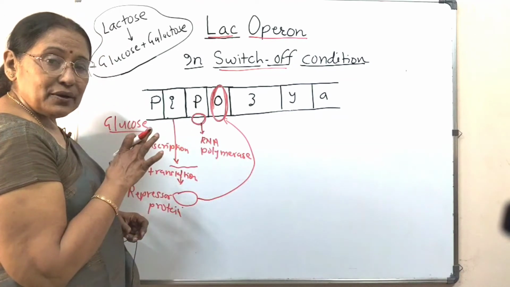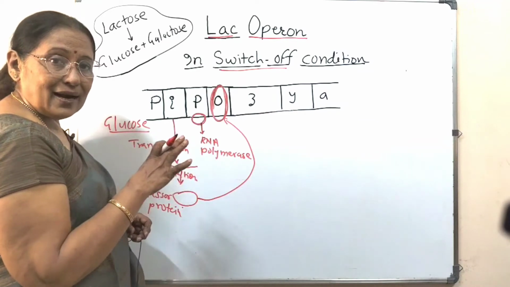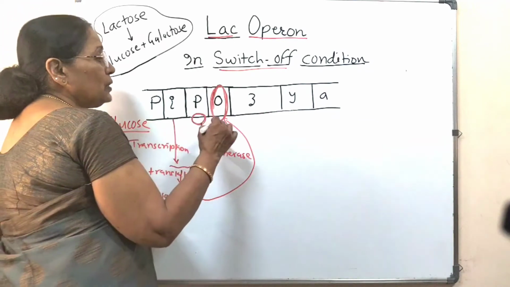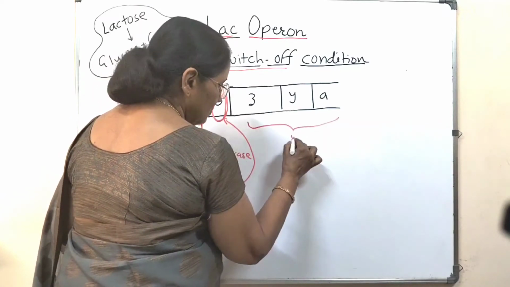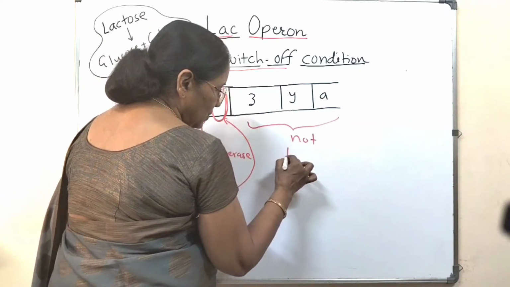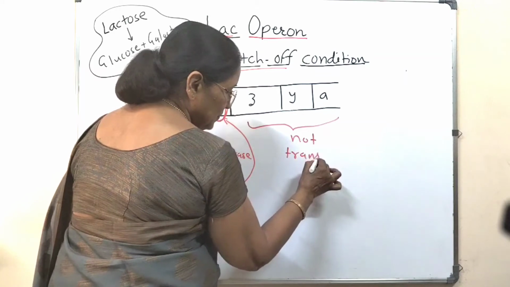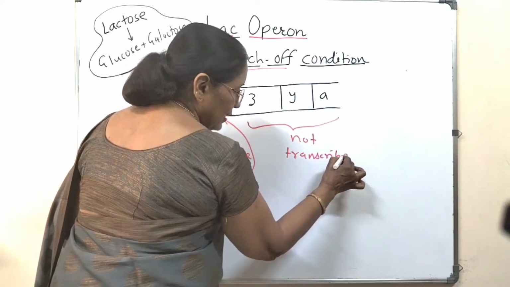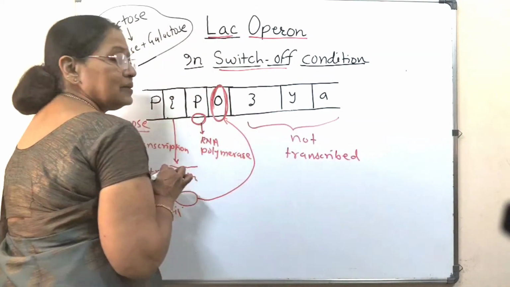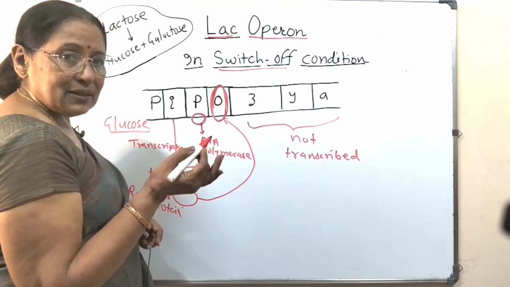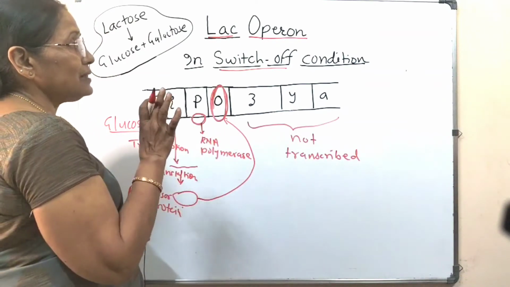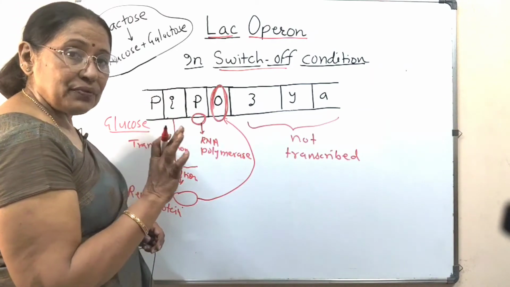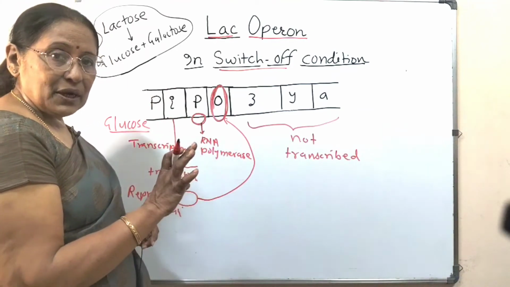So now it cannot see properly the start signals. So now these three genes are not transcribed. Not transcribed means mRNA is not formed. So naturally translation is also not there and the products are not formed. This is Lac Operon in switch off condition.